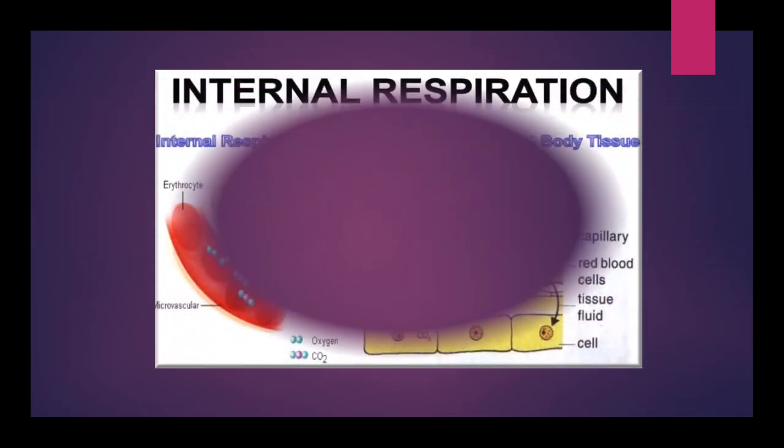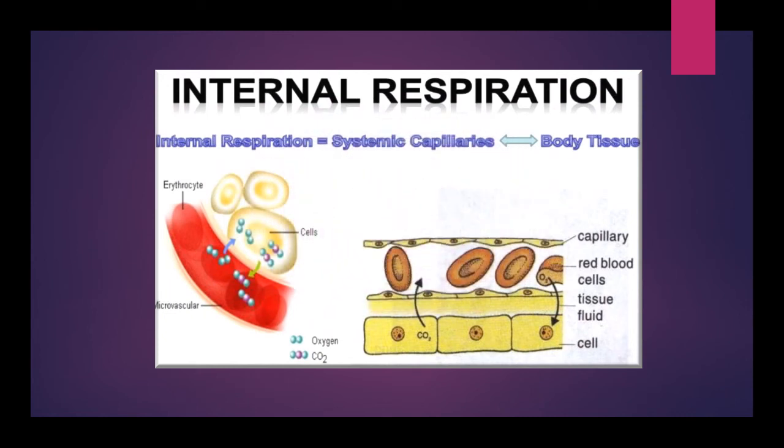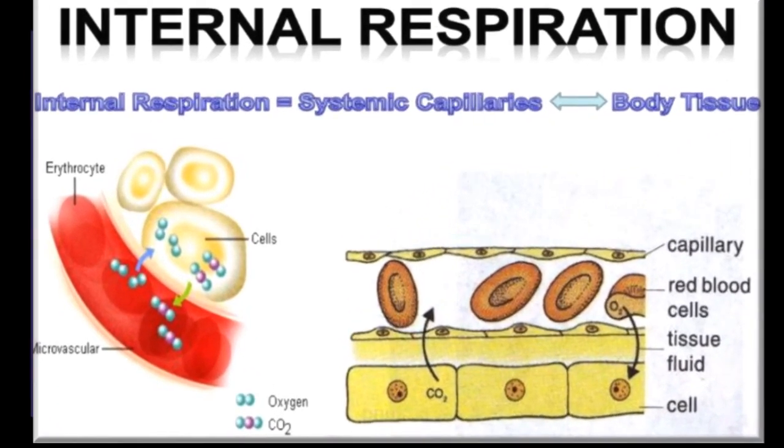Now we are going to discuss our internal respiration system. Internal respiration is equal to systemic capillaries and body tissue. Here you are seeing that capillaries help oxygen to go inside our cells. Actually, capillaries help the oxygen to get mixed with our red blood cells.